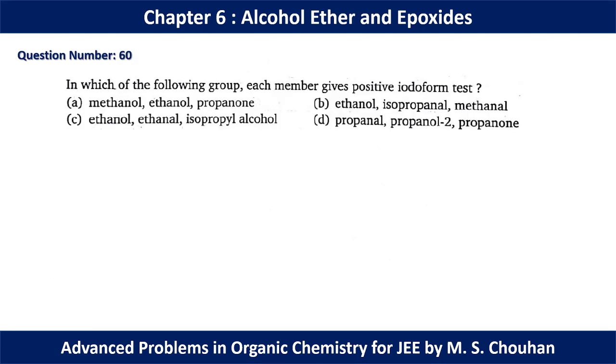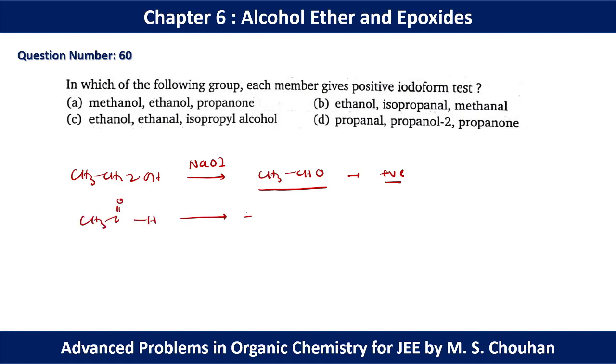In question number 16, which of the following group each member gives a positive iodoform test? So as we know, if we start with ethanol CH3CH2OH, if I oxidize this by NaOI, it will be converted to CH3CHO, and this molecule can give a positive iodoform test because of the keto methyl group. Ethanol